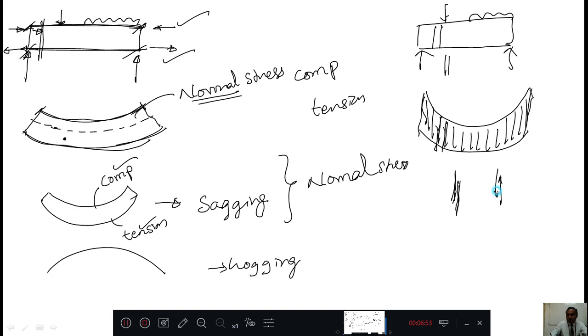Means there is a rubbing action between the two planes. This goes like this, this goes like this. Then there will be a rubbing action between the two planes. That rubbing action is called shear.